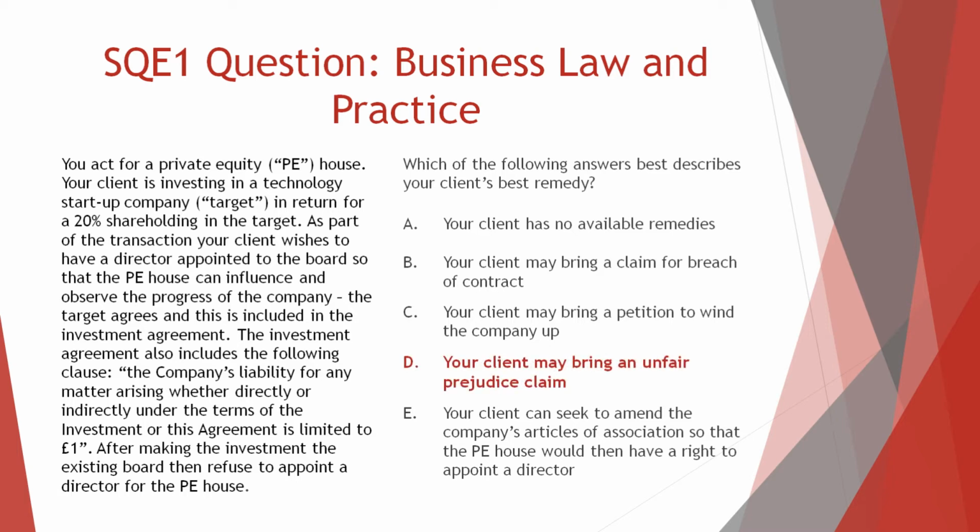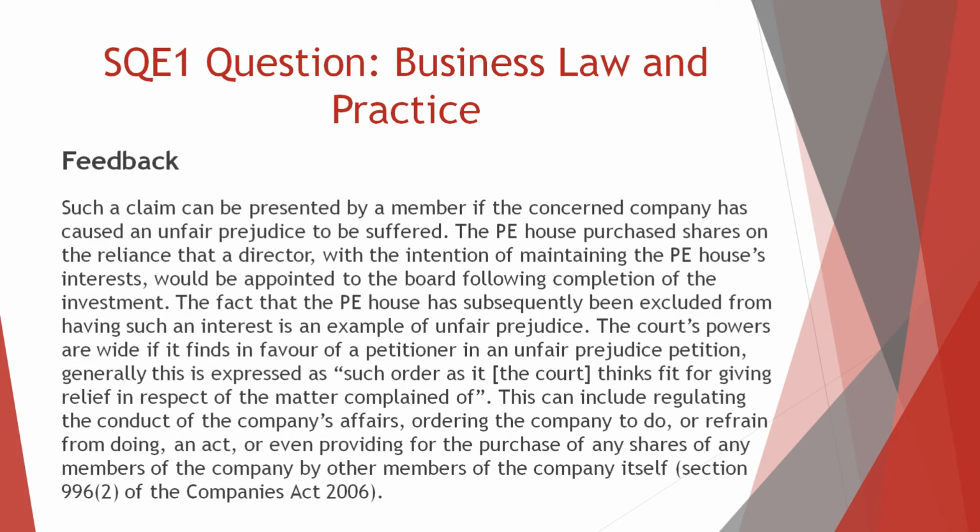The best answer is D. Your client may bring an unfair prejudice claim under Section 994 of the Companies Act 2006. Such a claim can be presented by a member if the concerned company has caused an unfair prejudice to be suffered. The PE house purchased shares in reliance that a director, with the intention of maintaining the PE house's interests, would be appointed to the board following completion of the investment. The fact that the PE house has subsequently been excluded from having such an interest is an example of unfair prejudice.